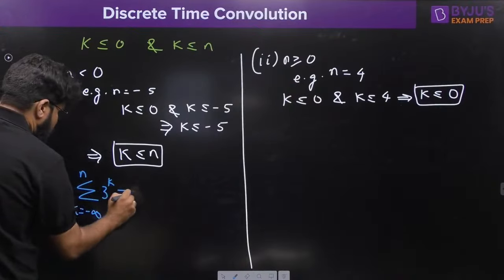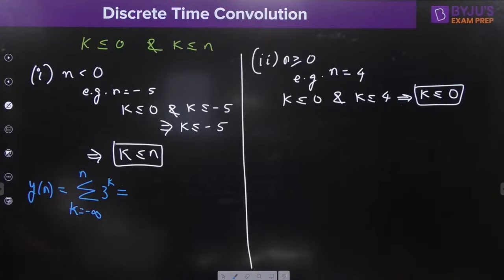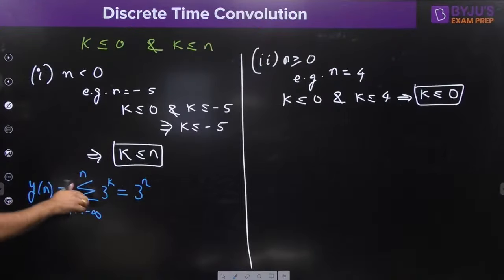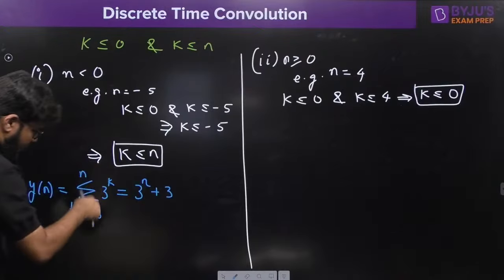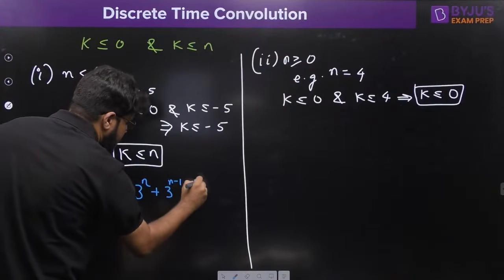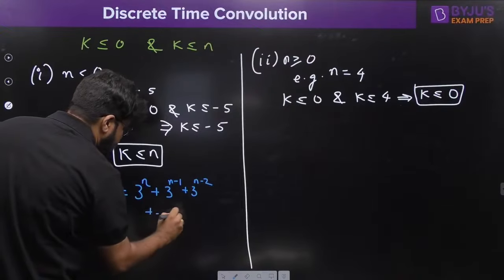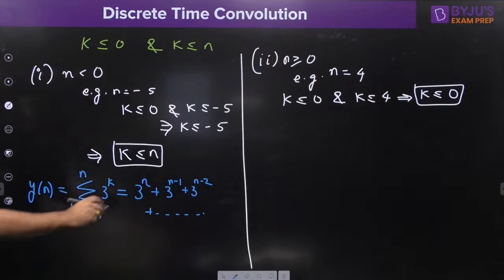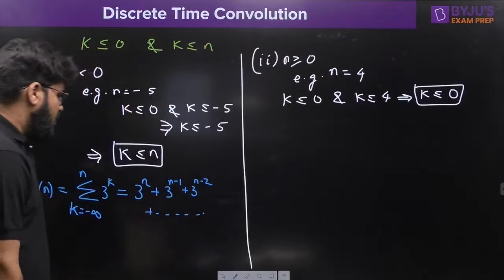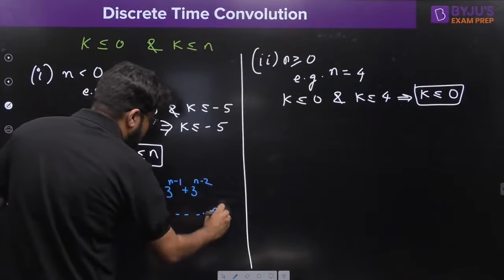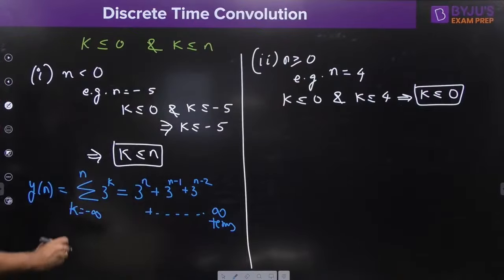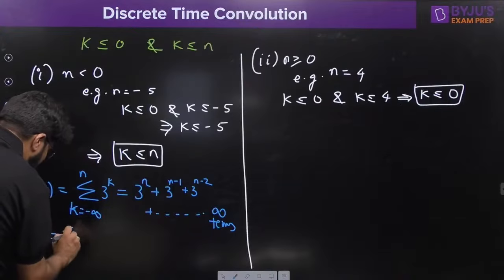Now, what is this? This means that we have 3 raised to the power n. I am going from the upper limit, okay? Then I am going from n to minus infinity. Going in reverse, so 3 raised to the power n minus 1, 3 raised to the power n minus 2, plus, up to 0. 3 power minus infinity will be 0. So plus infinite number of terms you can say. Right, this is a GP with an infinite number of terms. Achha, what you can do, guys, take 3 power n common.